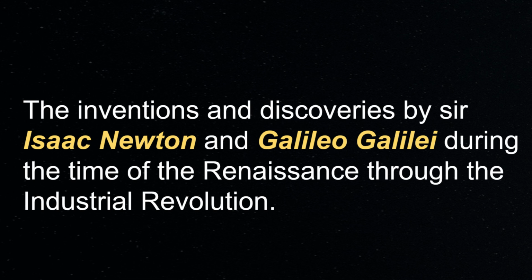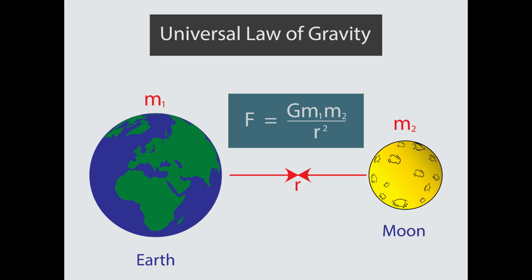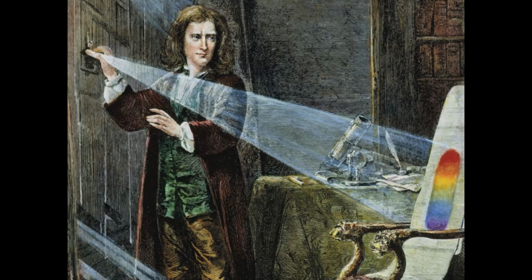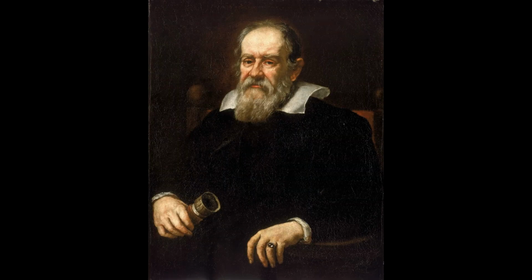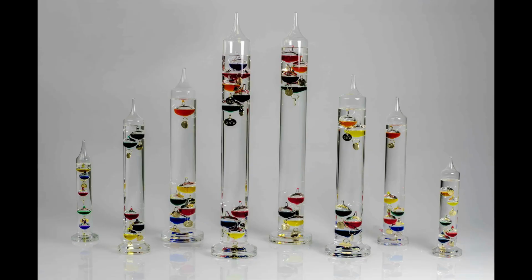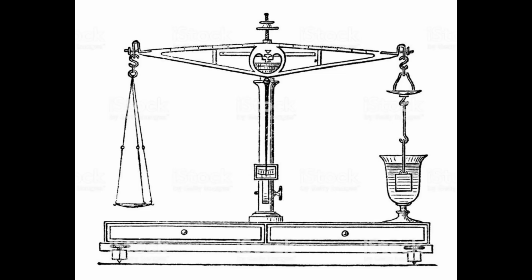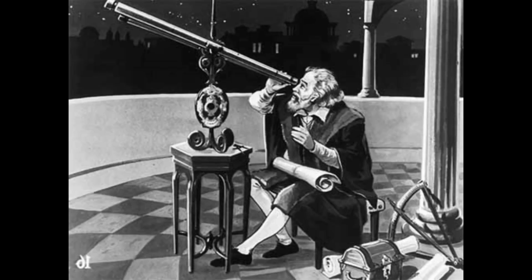The invention and discoveries by Sir Isaac Newton and Galileo Galilei during the time of Renaissance through the Industrial Revolution. For Isaac Newton and his greatest discovery, the law of universal gravitation, calculus, white light was composed of 7 visible colors. And kay Galileo Galilei, he invented the water thermometer, hydrostatic balance for measuring small objects, and he used the telescope for scientific observation.